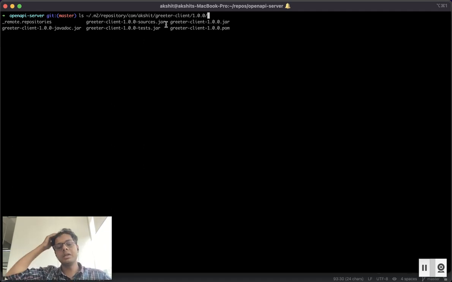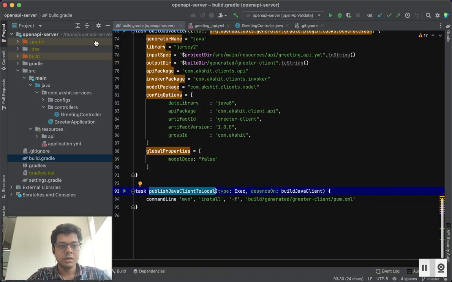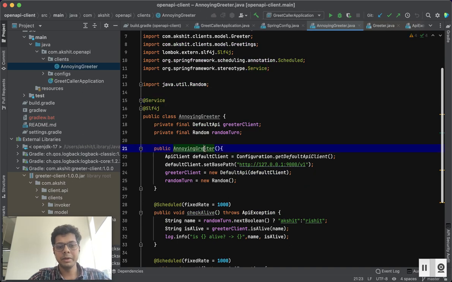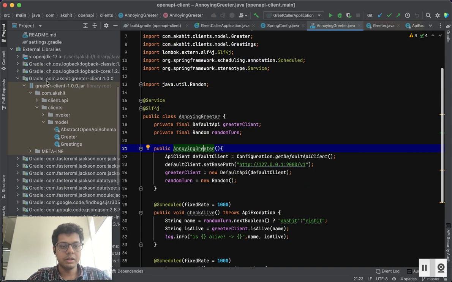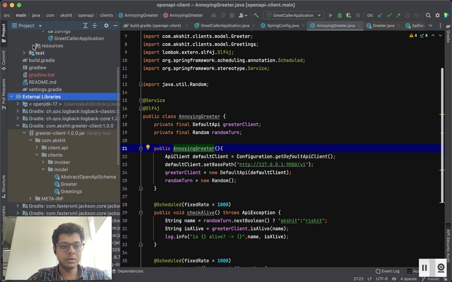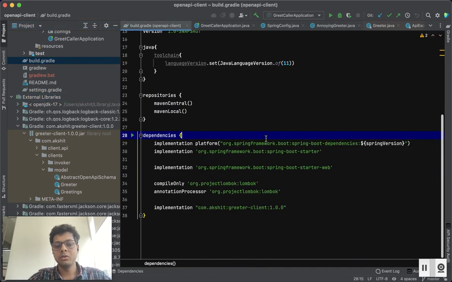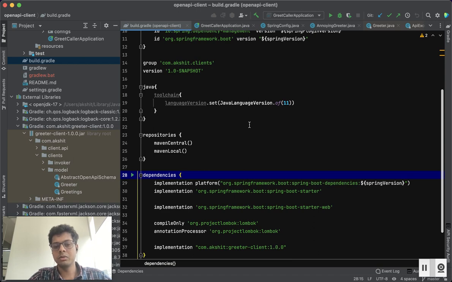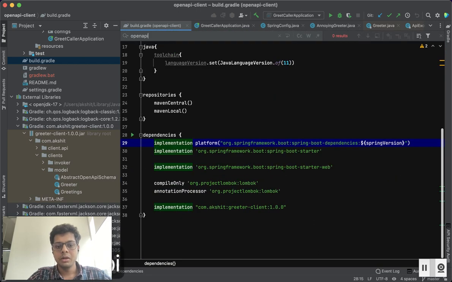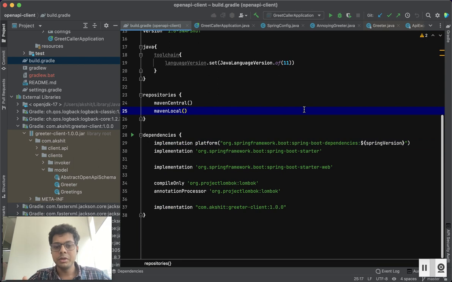Once you have generated this client, how do we use it? I have created another repo, OpenApi client, and in it we have a build.gradle. Note that I have not included anything related to OpenAPI. For my client, it only matters that you give me a client and I will use it. It doesn't matter what language you are using. So I just add a dependency like this, implementation Akshit greeter client, with this version.